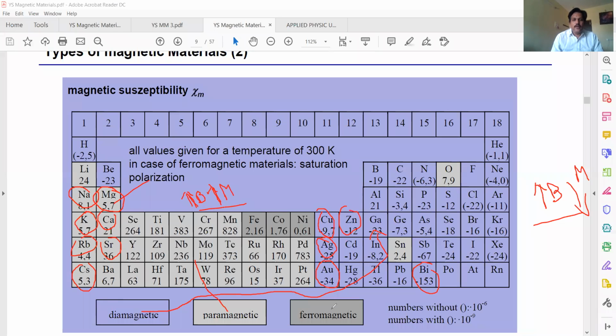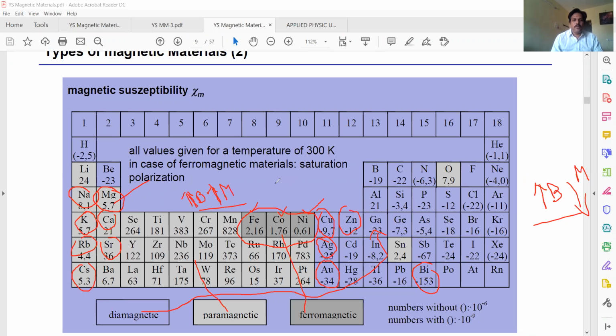Another important material we are discussing is called ferromagnetic material. Iron, cobalt, nickel are the examples which show very strong magnetism. Why do they show very strong magnetism? Due to the presence of spontaneous alignment of dipoles in domains.